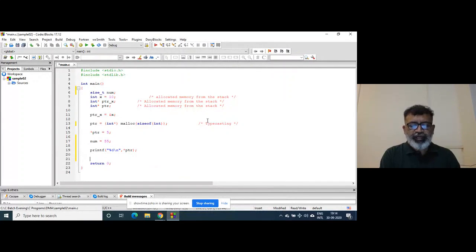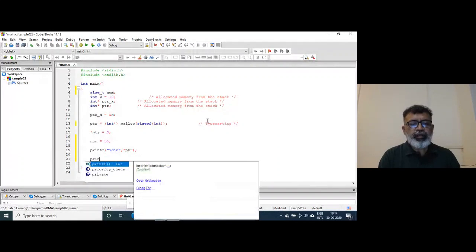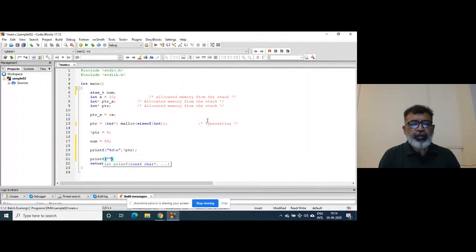I will also print the size is equal to %u because it is an unsigned integer now. Right? So size_t is the unsigned int.